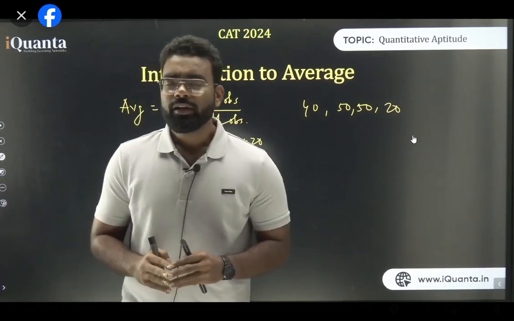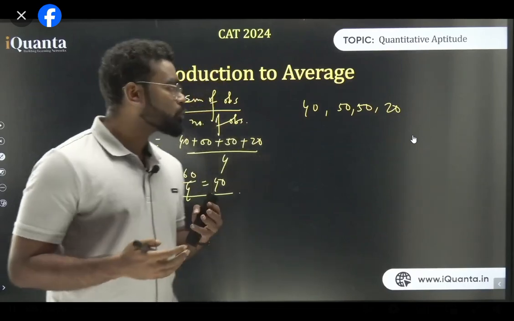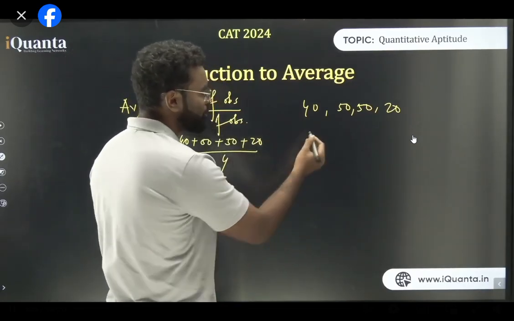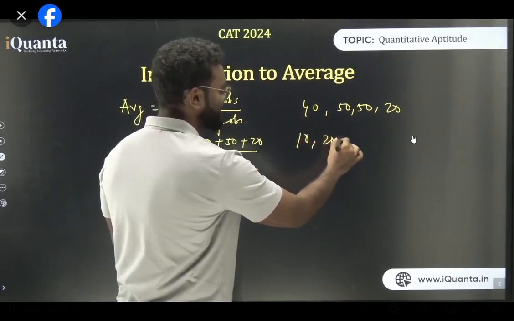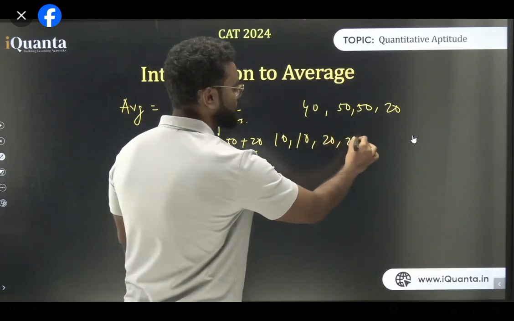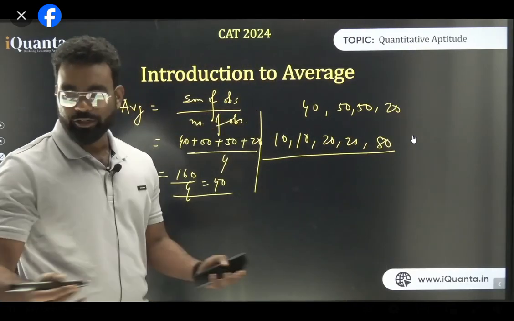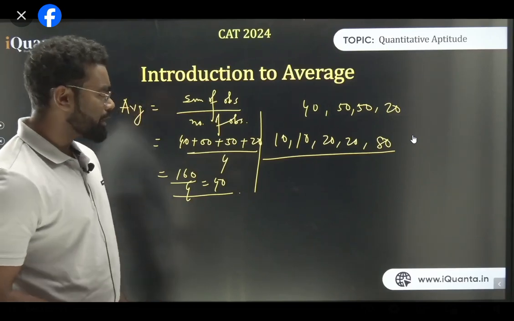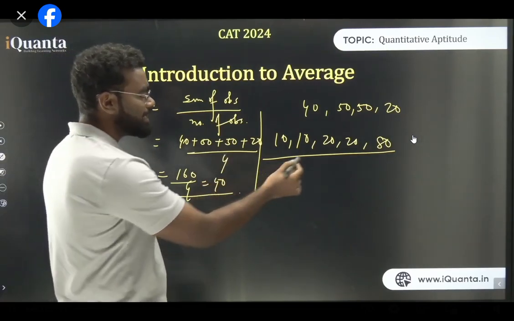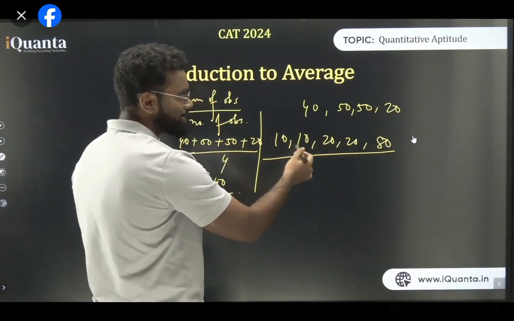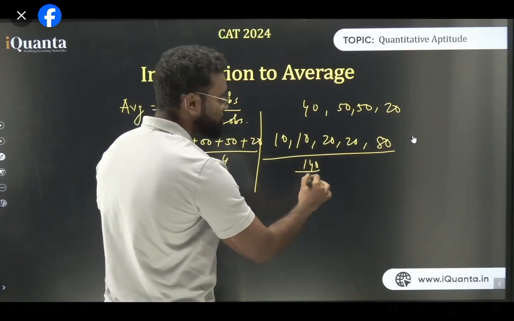That's the first thing. Now think about average. Let's say in a B school, the average placement for some people is like 10 lakhs. There are 5 people, let's say 10 lakh, 20, 20 and 80. Let's say a B school has 5 people and this is their CTC, like you guys are saying, average CTC. Now what is the average of it? If I need to find the average CTC, I'm adding all these things. So adding 80 to 20 is 100, 140. So 140 upon 5, so the average is 48, right?